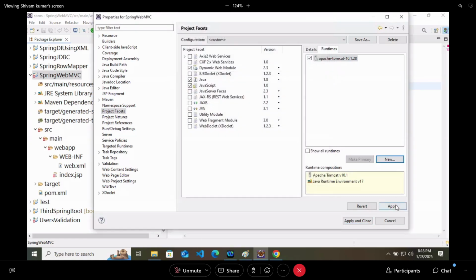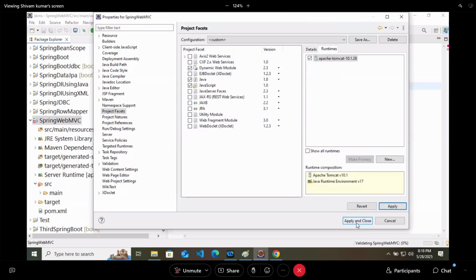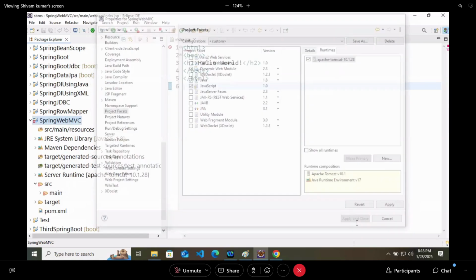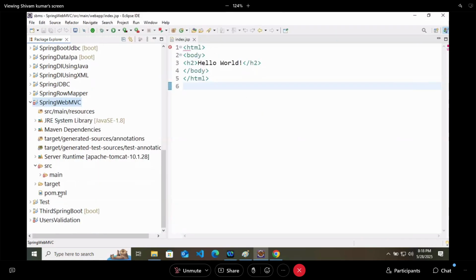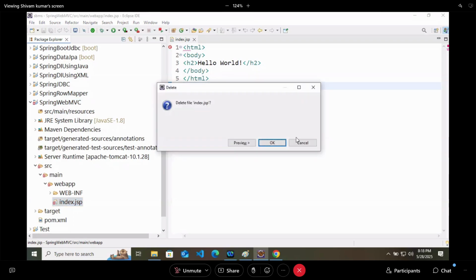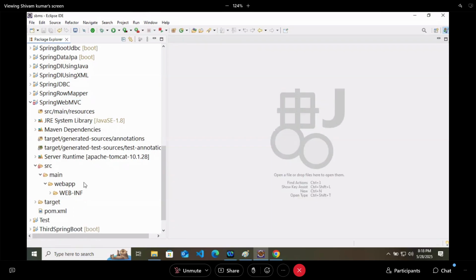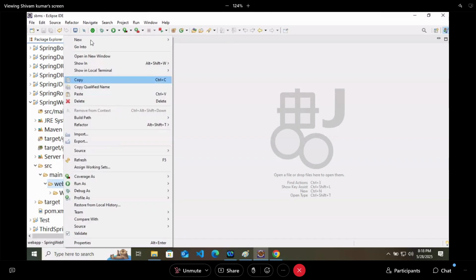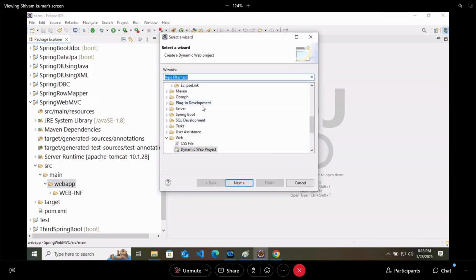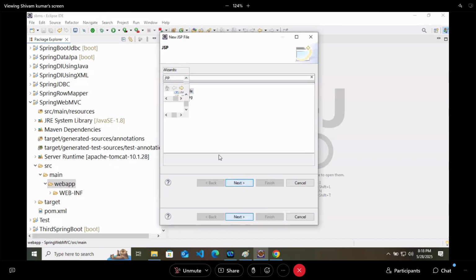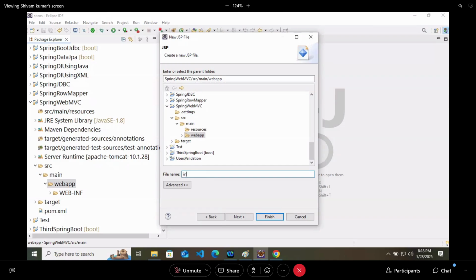So delete this index.jsp file and in the web app, I will create a new JSP file. I will name it as index.jsp. Same way.